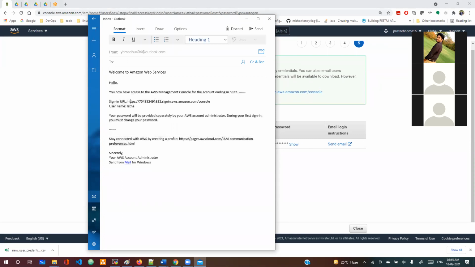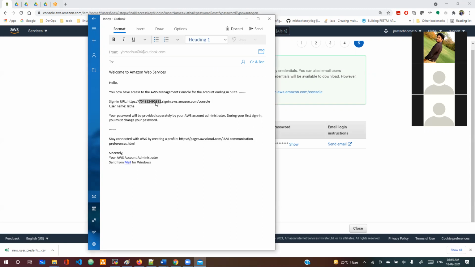What can he do? He can log in using this URL. This is the URL and this is the username. Even instead of this account ID, they can use the organization name. We can set up your organization name instead of the account ID.